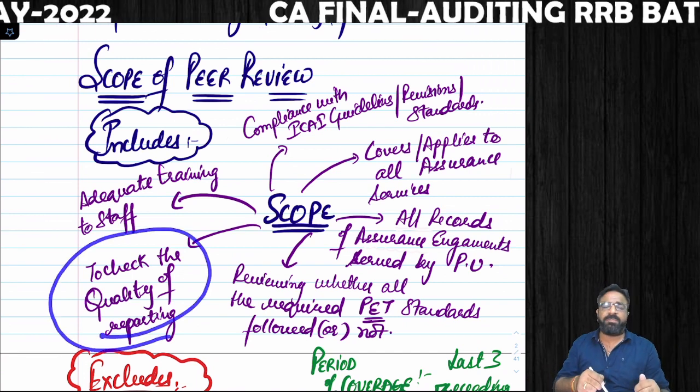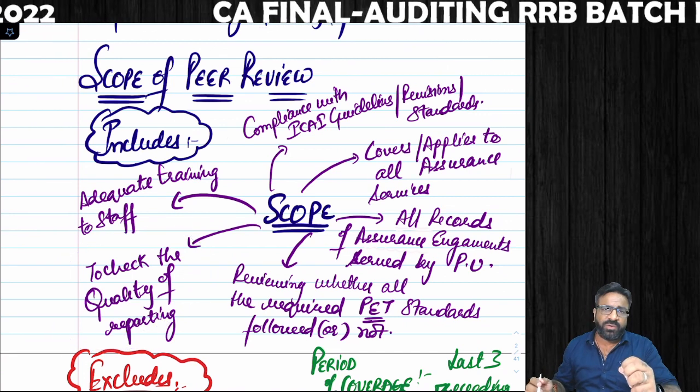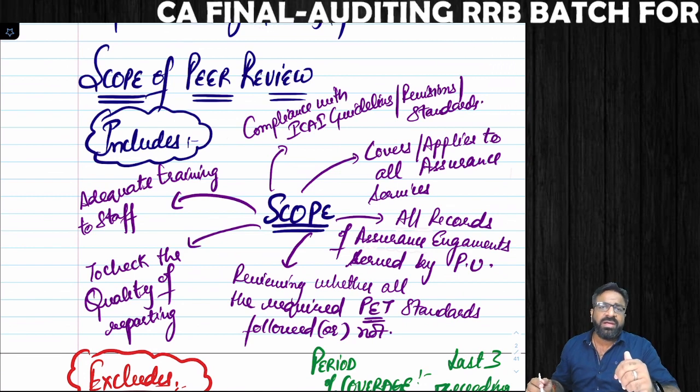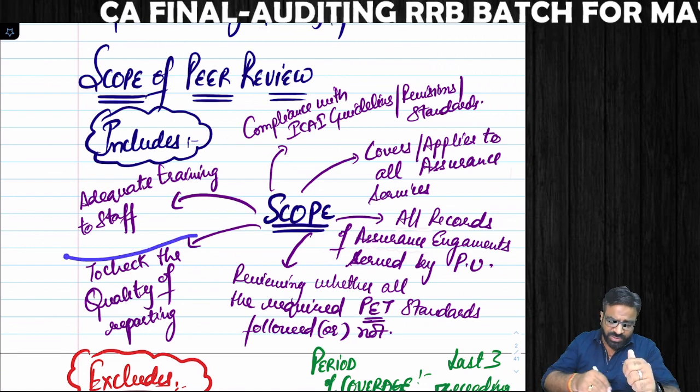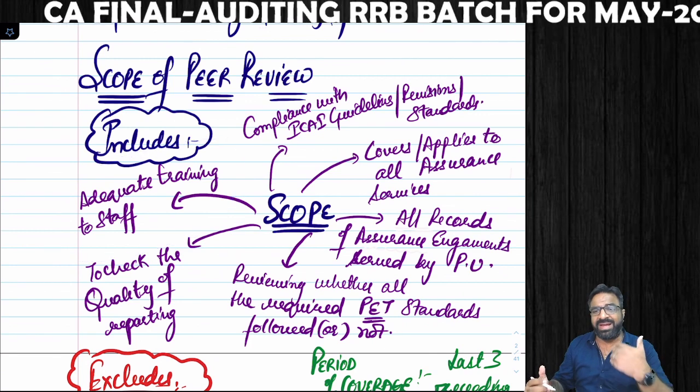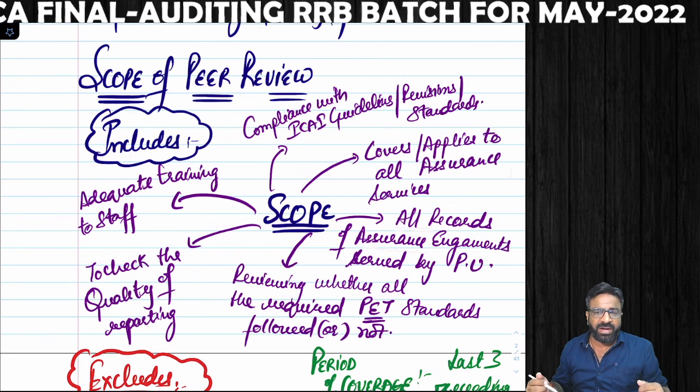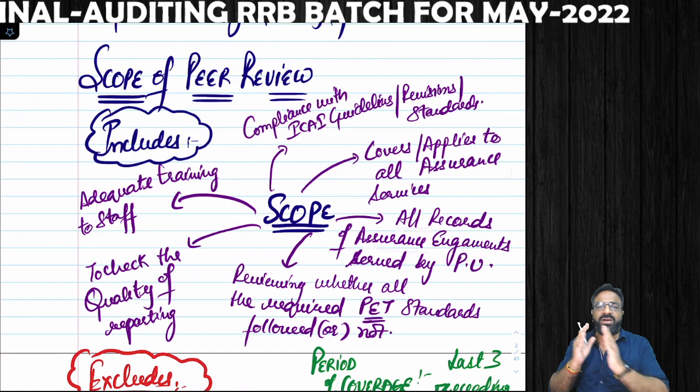Next one, the other scope of the peer review is to ensure that you are giving the best quality services, and most importantly, it also covers whether you're giving adequate training to your staff who is being hired by you either as an audit staff or as an article assistant.